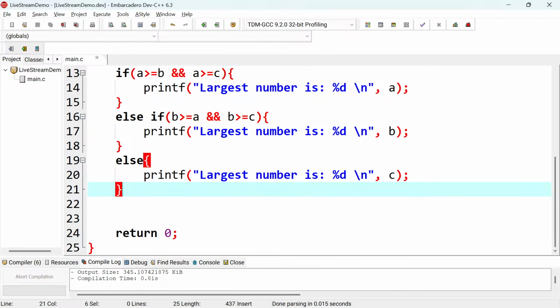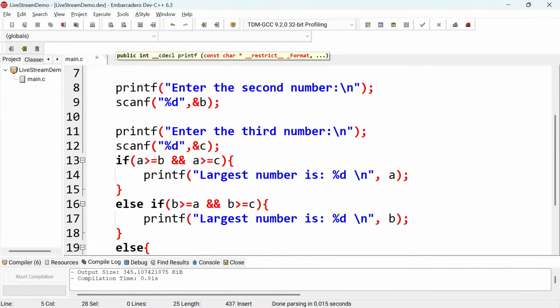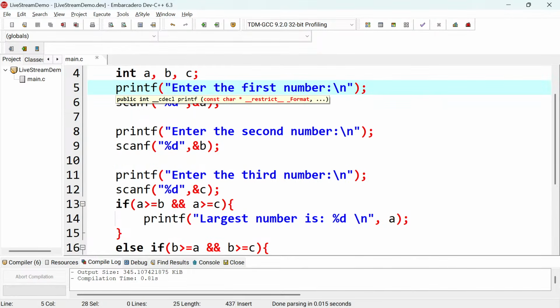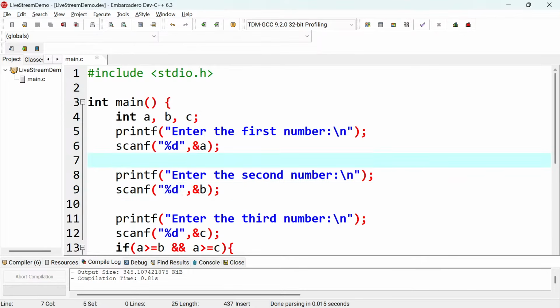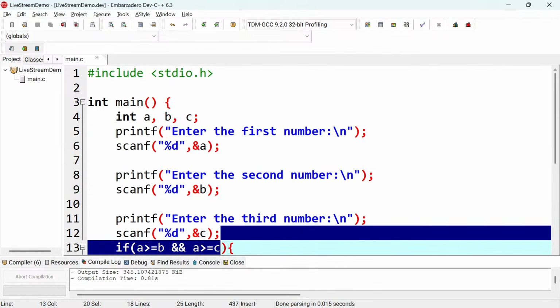And I'm going to show the part that I've said you can also use, the shortest way to get all these numbers by just saying enter three numbers, right? If I want to use that part, what I would do is get rid of all these things. Okay, so guys, this was the cleanest way that shows the logic. Sorry, I need to leave just one scanf there and one printf,